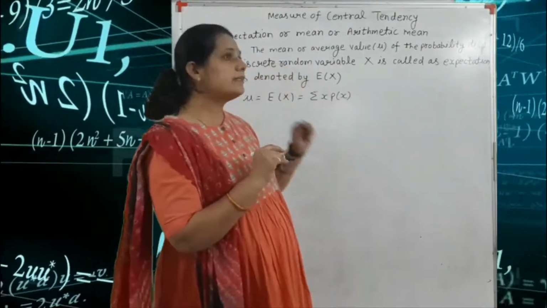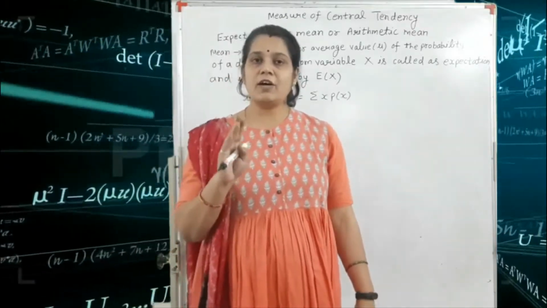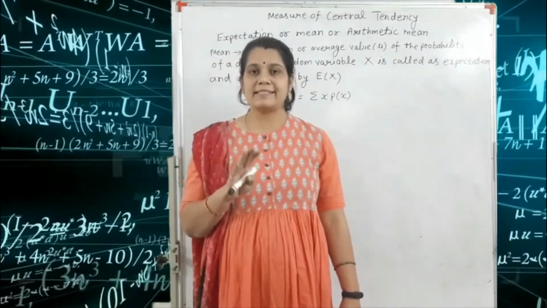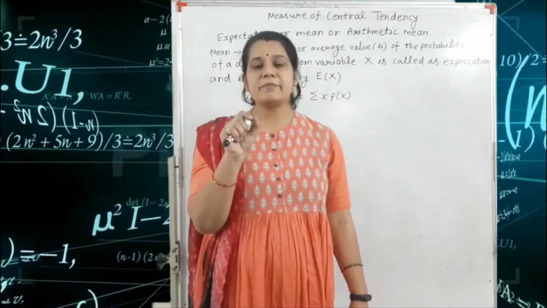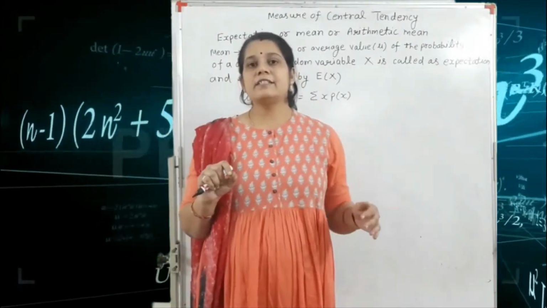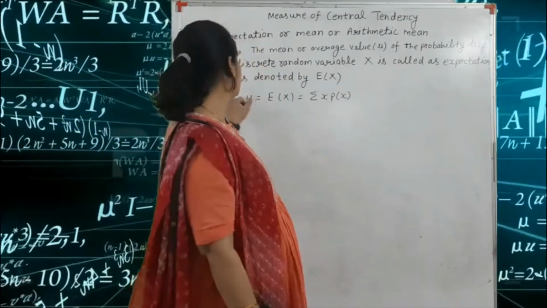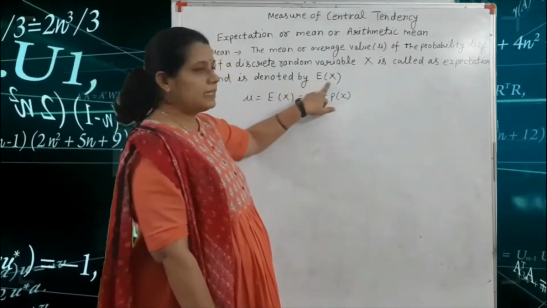And why do we write discrete random variable? Discrete and continuous we have already seen in the third chapter, basic statistics. Discrete means only the value of x is given, and continuous means sometimes we are given an interval.